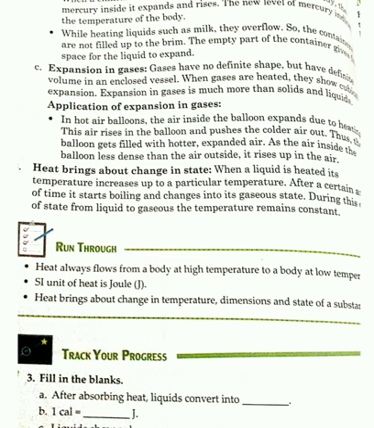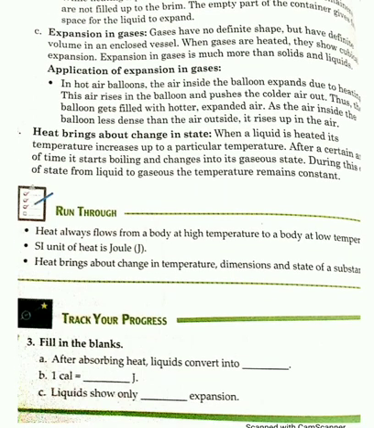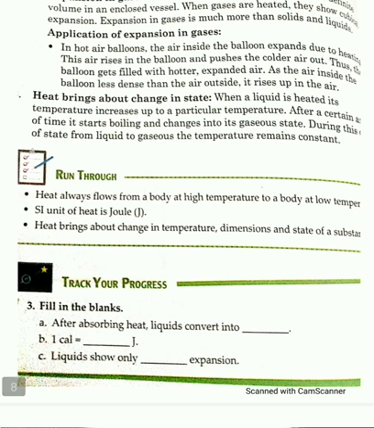Up to now, we have done that heat always flows from a higher temperature body to a lower temperature body. And what is the SI unit of heat? The SI unit of heat is joule. Then heat brings about change in temperature, change in dimensions and the state of a substance.